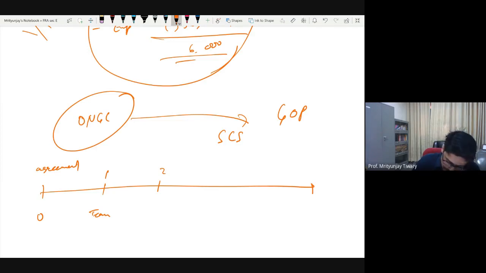you completed 90% of the work. I'm going to add one more complication: after completing 90% of the work, for the remaining 10% you need a special equipment which you don't have. Let's say ONGC needs some special drilling machine, which they don't have until day 2, to finish the remaining 10% of the job.